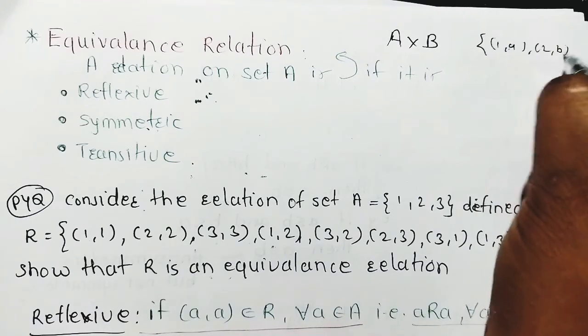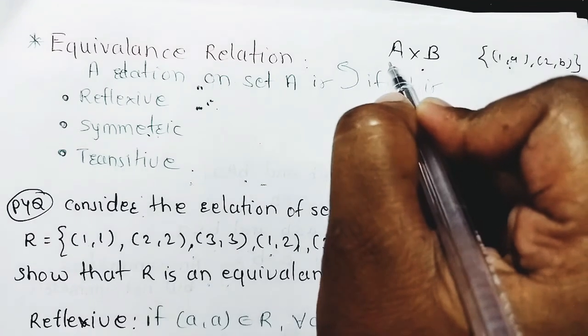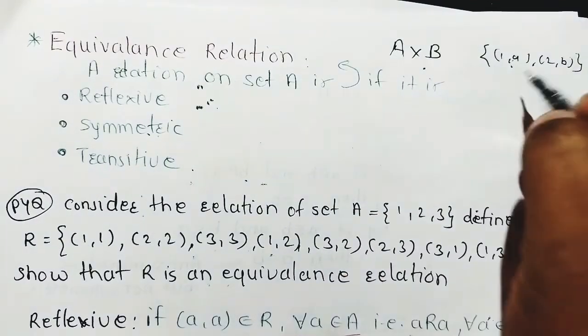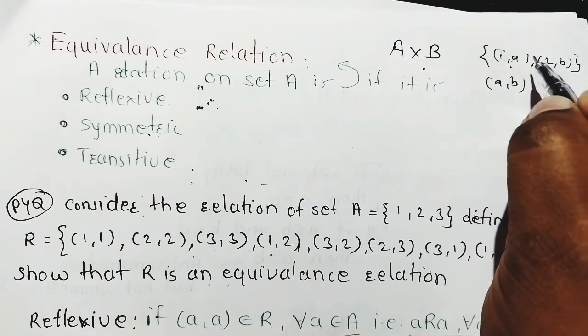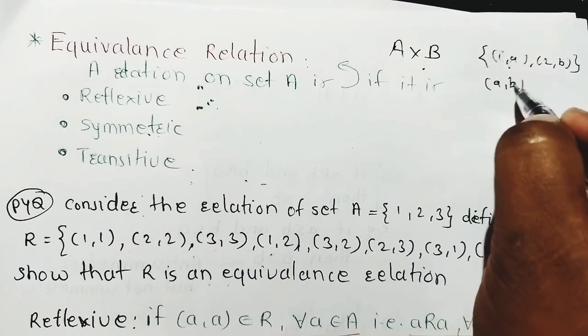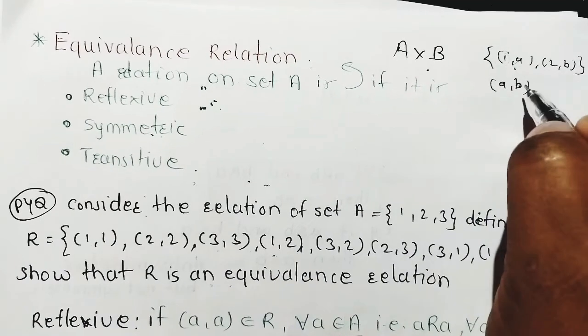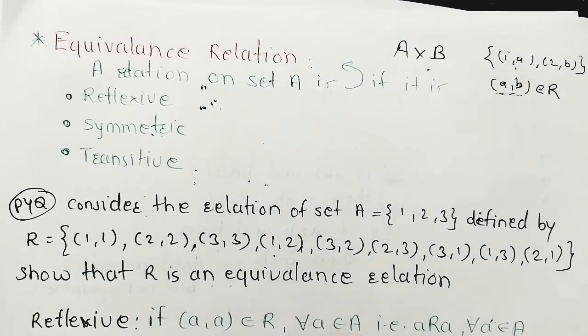This is nothing but a subset of this Cartesian product of two non-empty sets. If we take relation as (a, b), this is one element from the first set, and this is the second element from the second set. This is the pair (a, b) which belongs to relation R. This is called a relation.